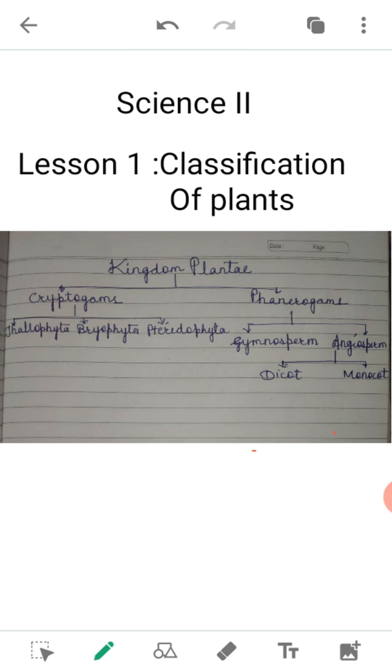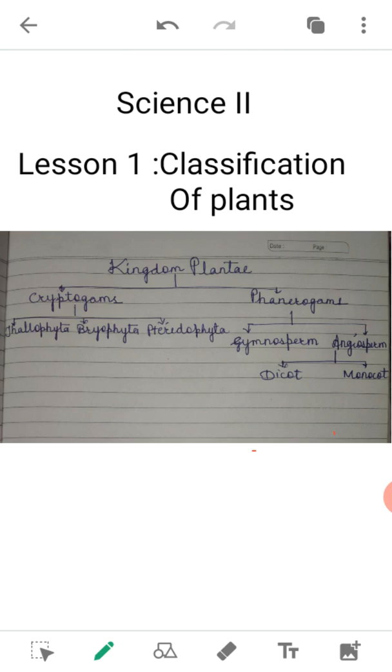Examples of Pteridophyta are fern, Selaginella, Lycopodium. Examples of Bryophyta are moss, Marchantia, Anthoceros, Riccia. So this is the classification of subkingdom cryptogams.